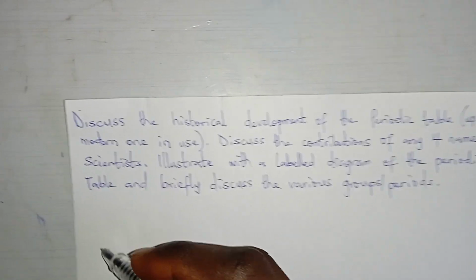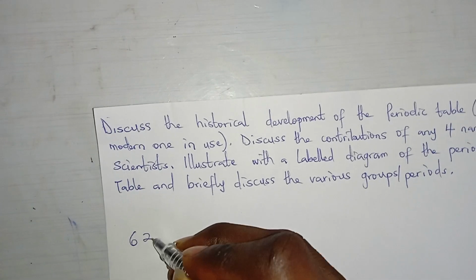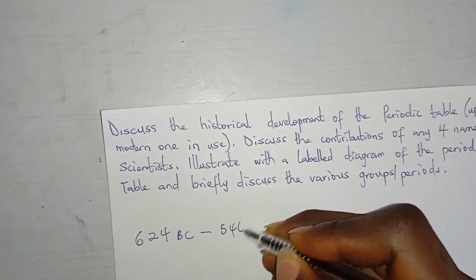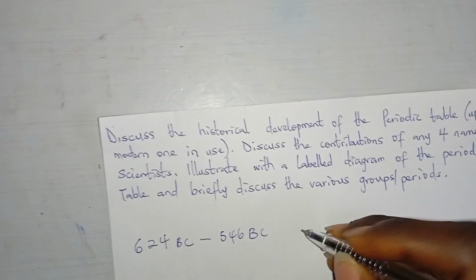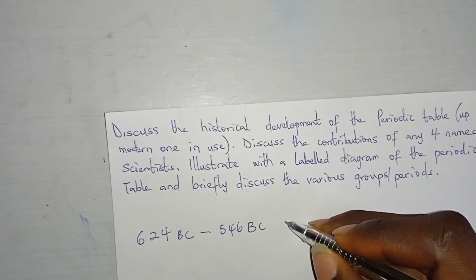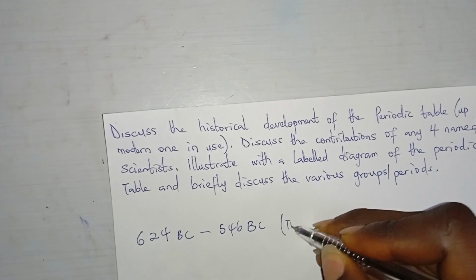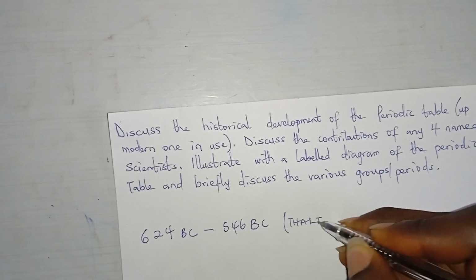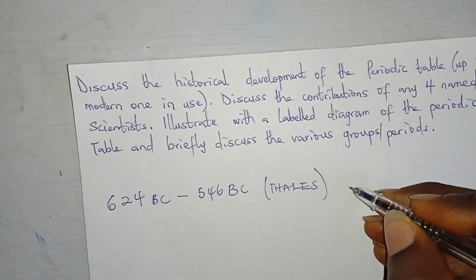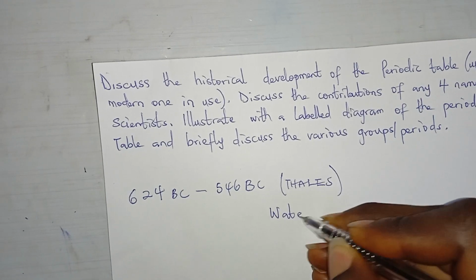Now, in 624 BC down to 546 BC, a mathematician and astronomer named Thales, some people say it's Thales, he put forward that all matter is made up of water only.